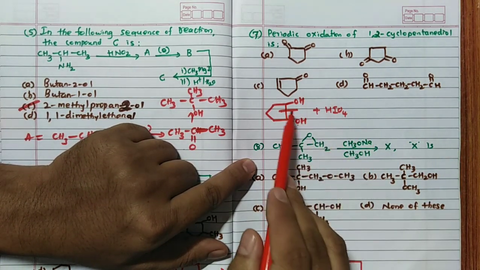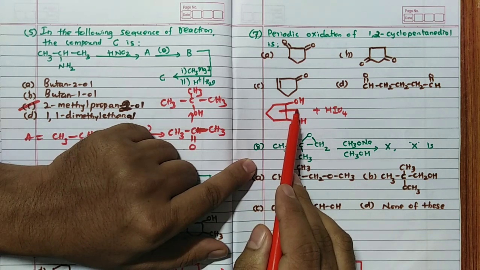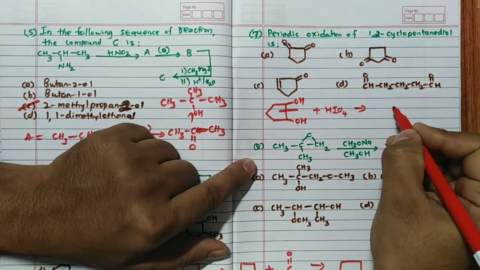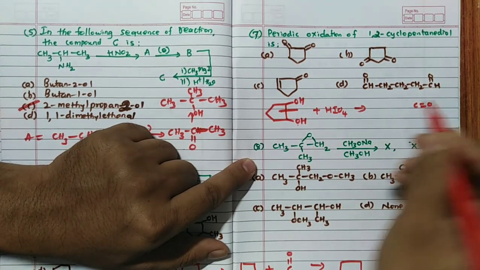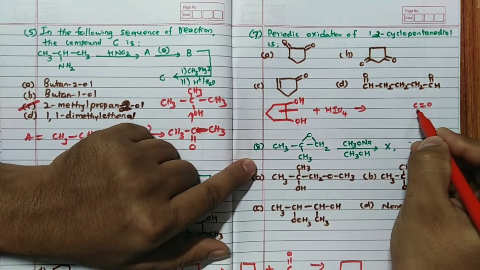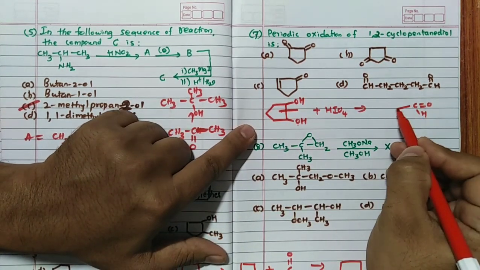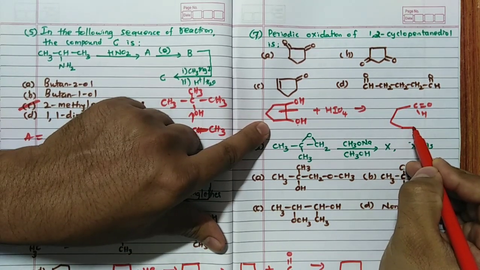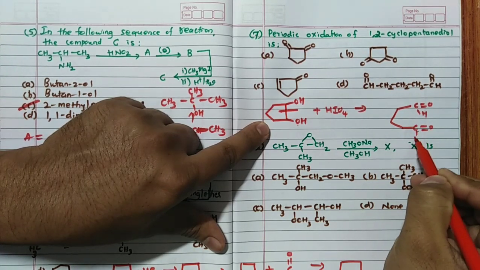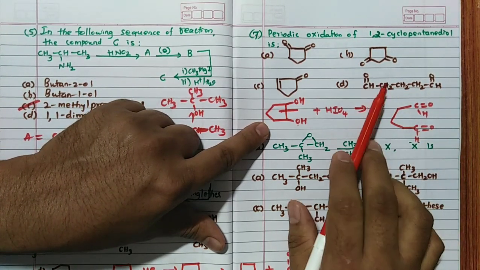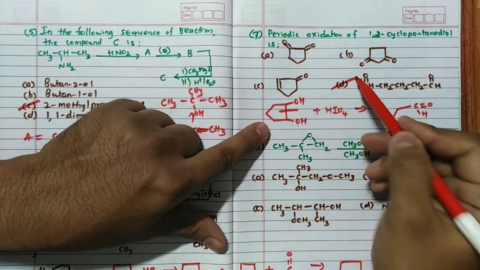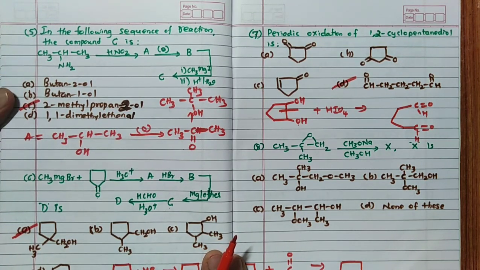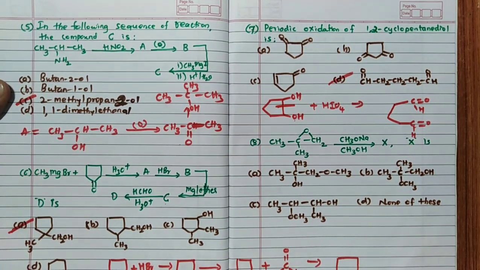In HIO4 oxidation, this carbon-carbon bond undergoes cleavage and OH is converted into C double bond O. So hence you are going to get C double bond O, and since this bond has undergone cleavage, this should be H. This carbon is as it is, the second carbon is as it is, the third carbon is as it is, and the fourth carbon is C double bond O, H. Now which structure does this resemble? 1, 2, 3, 1, 2, 3. So the answer for this question should be D. Very important: periodic oxidation of 1,2-cyclopentane diol.